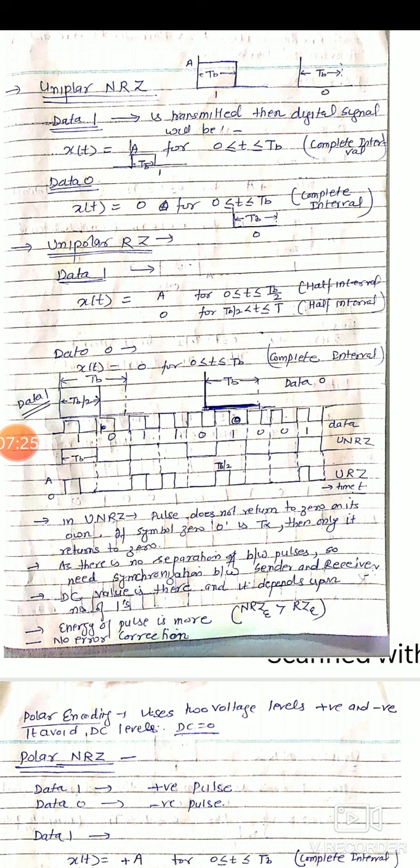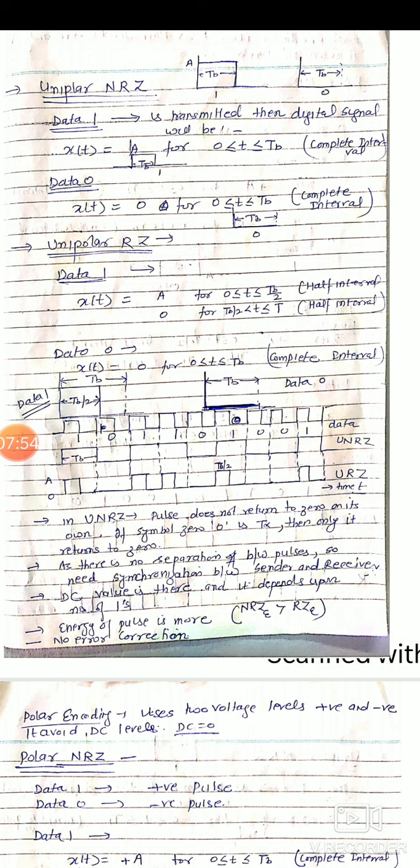Half interval means half the time of the clock pulse, that will be TB by 2. And for the next half duration it will be represented by 0, or we can say automatically data 1 will be returned to 0 for half cycle of the pulse, and data 0 is again represented by 0 for the whole duration of the cycle. Clear?